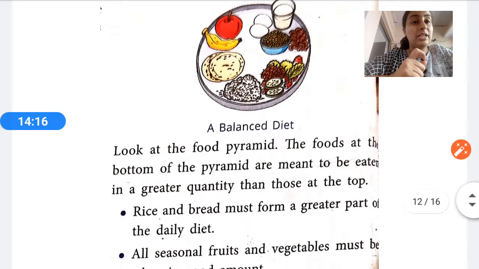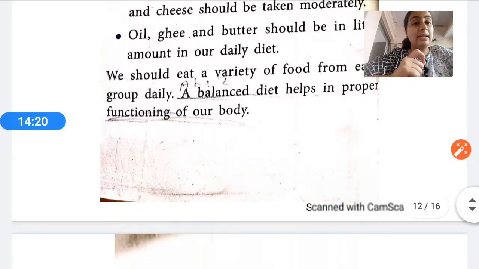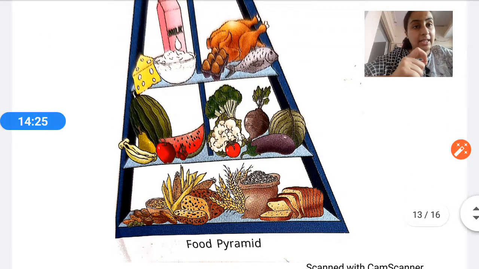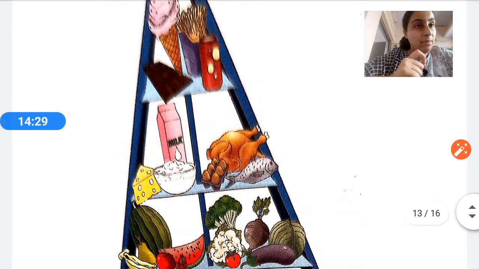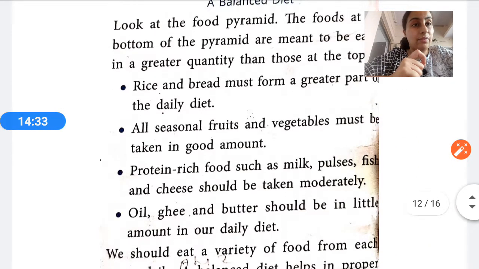So the food pyramid is also there. I'll show you the picture of the food pyramid. First of all, we should see the picture. This is a food pyramid. Can you see the picture? How many categories are there? Layer by layer, a food pyramid has been built. So now I'm going to explain how we should consume the items of this.